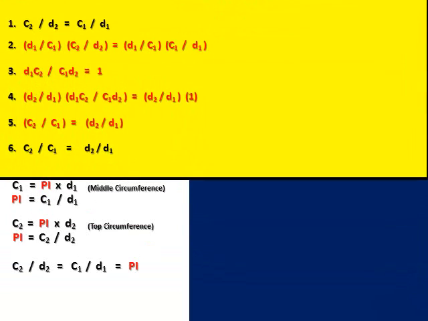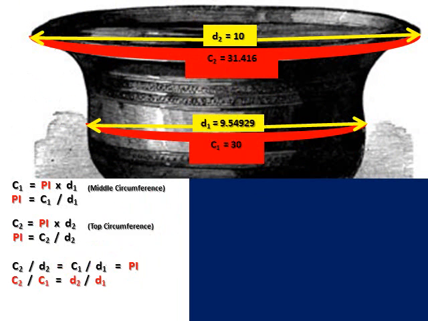Now, if we bring this last equation up to step 1 in the top yellow area and perform the series of algebraic operations on it, outlined in steps 2 through 6, we will derive the last equation displayed in step 6, C2 divided by C1 equals D2 divided by D1, which says the ratio of the top circumference to the middle circumference is equal to the ratio of the top diameter to the middle diameter. Now, bringing this last equation from step 6 down and substituting the four measurements from our Molten Sea diagram into it, we can calculate this actual ratio.